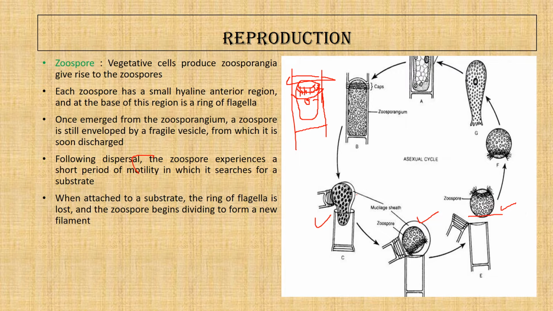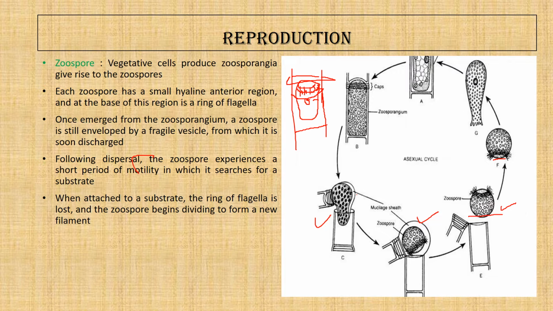few minutes and then come in contact with the substratum, heads anterior end down, and this is the substratum and the anterior, and it settles with the anterior end down. And once the anterior end is down, the flagella are retracted, and it secretes a certain mucilaginous substance to help attach the cell, and after this the whole cell